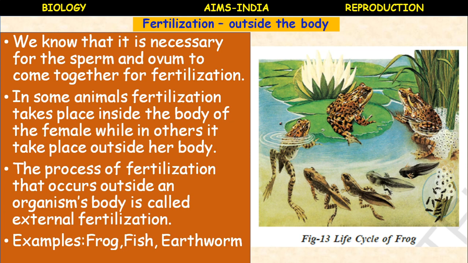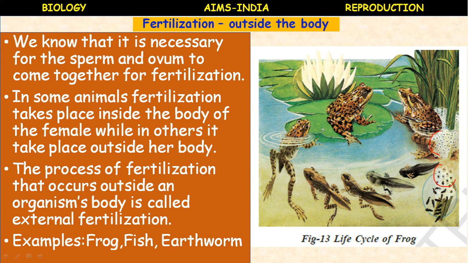so here what happens is, in the spring season or rainy season the female frog lays hundreds of eggs, and these frog eggs are very delicate, transparent, not covered by a shell. A layer of jelly holds the eggs together in groups like this. You can see the eggs. These are all the eggs.